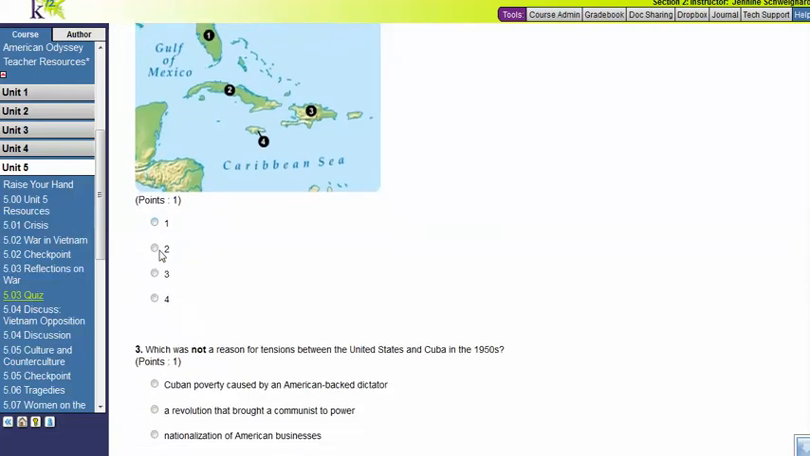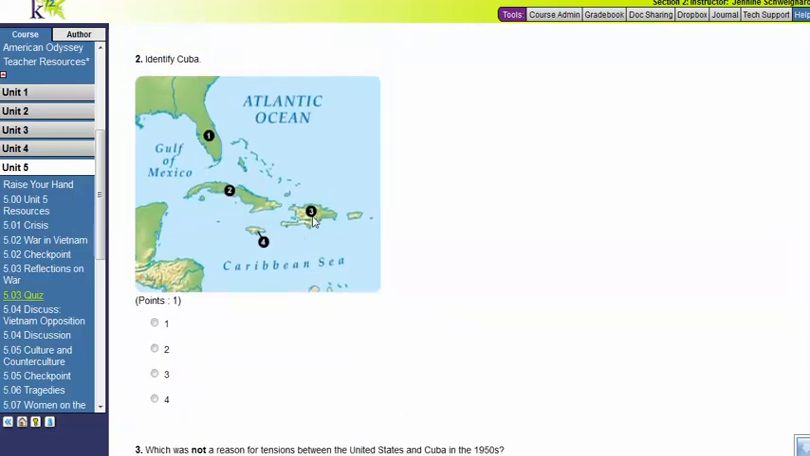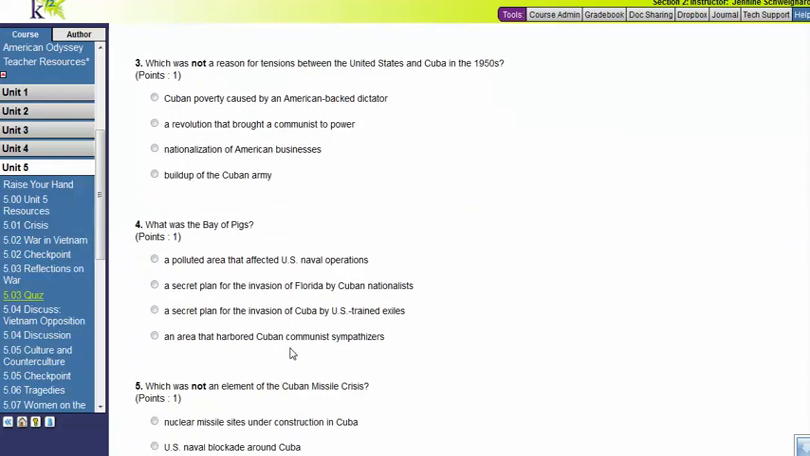Number 2, you have a map activity in which you need to identify Cuba. So is Cuba number 1? Number 2 here on the map, number 3, or number 4. Indicate the number you think it is by filling in the option on the quiz.